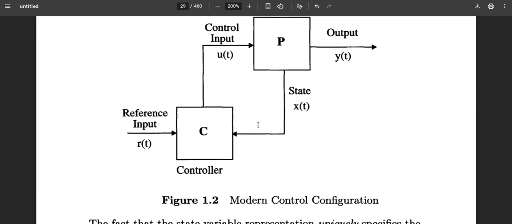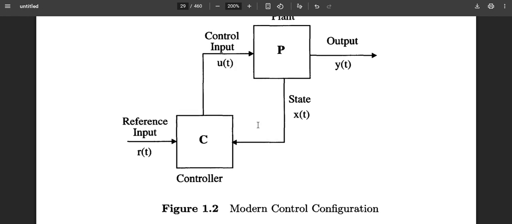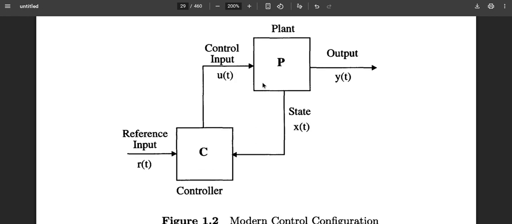This is the modern control setup, similar to the previous one. The plant outputs X. All these variables are fed to the controller and compared against the reference signal, and the error is produced as a control input to the plant.